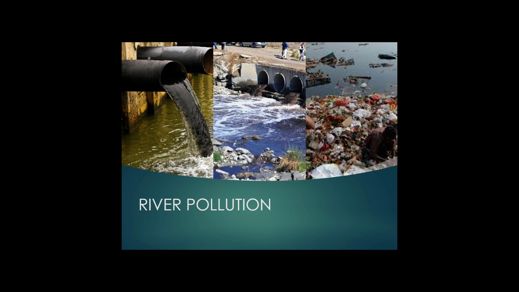This National River Conservation Plan now covers 152 towns located along 27 interstate rivers in 16 states. There are various plans, there are various targets which are taken by this organization to treat the sewage before they discharge into the river.